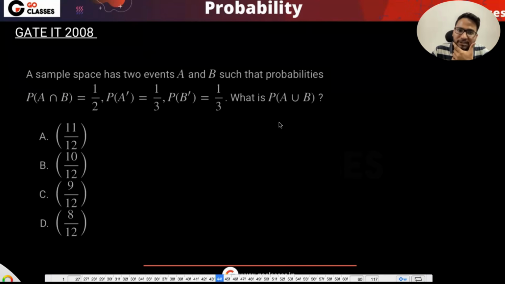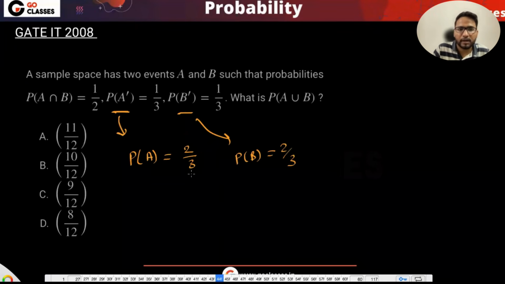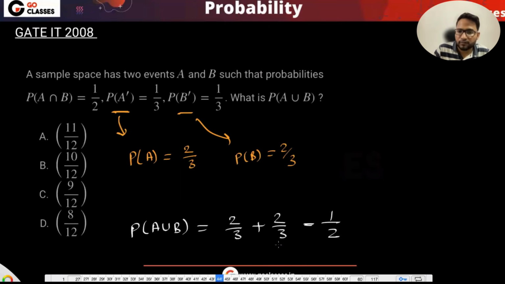So earlier also the same story, but earlier instead of A complement they have given A, instead of B complement they have given B, but they have given complement here. So I think we can solve it. First we need to find the general probability of A, which is 2 by 3, probability of B, which is also 2 by 3, and then I can solve this. So probability of A union B is probability of A, which is 2 by 3, plus probability of B minus probability of A intersection B. This is 4 by 3 minus 1 by 2. So it will be 8 minus 3 by 6, which is 5 by 6.